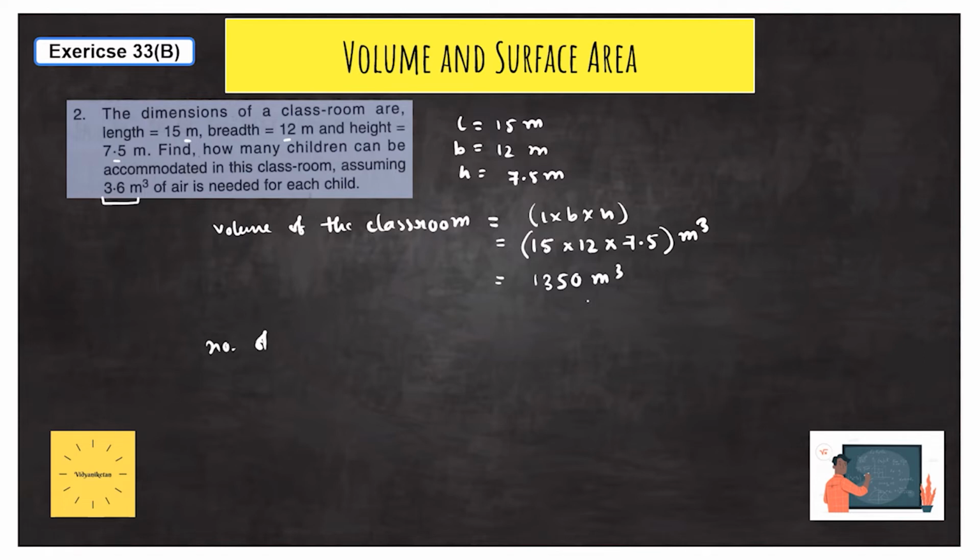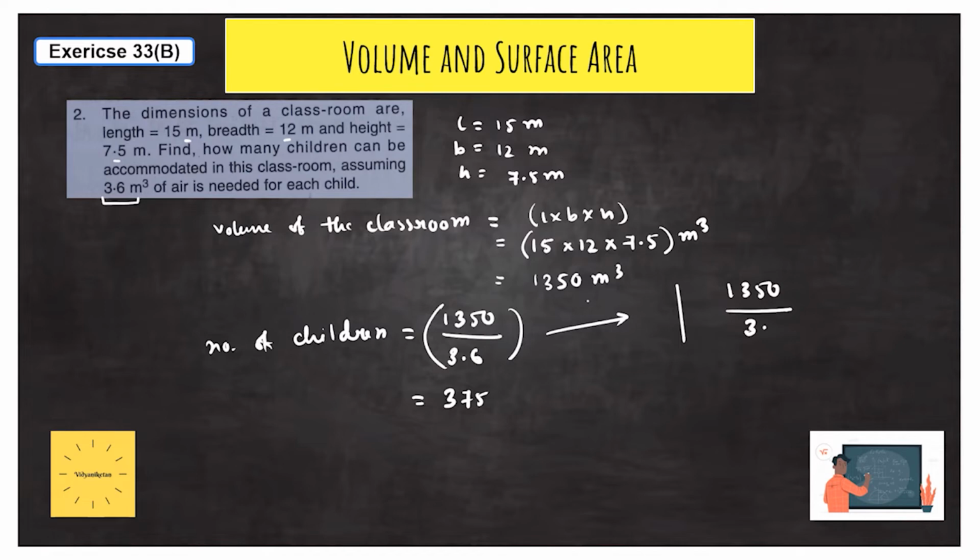So number of children is equal to 1350, the volume of the room, divided by 3.6, as we have done earlier. As it is a number, we will not have any unit here. After dividing, you will get the answer to be 375. This type of problem is very important whenever you are practicing. And one more thing: how you can calculate this, 1350 is there, and in the denominator we have 3.6, so we can write 1350 into 10 divided by 36 to make the denominator free from the decimal point. You can also do that to simplify this particular problem.